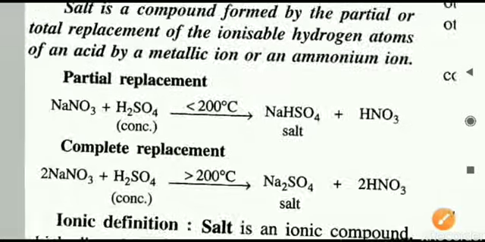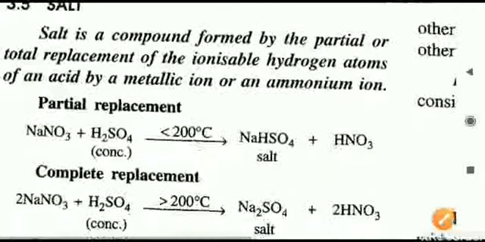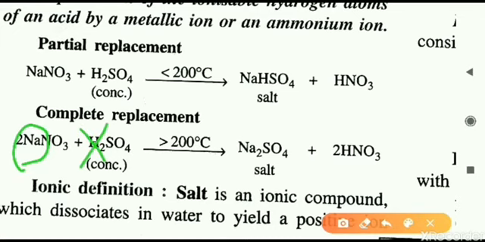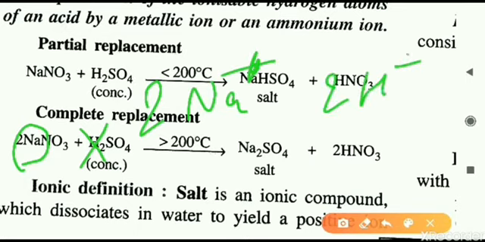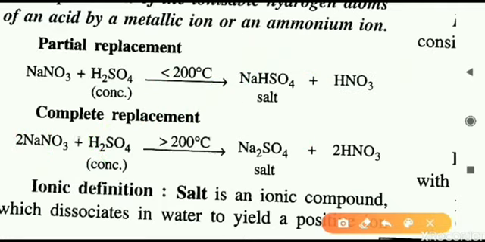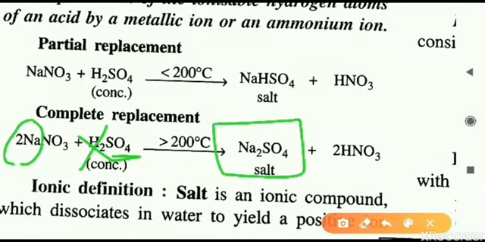So with the help of that example, we can deal with the definition. Another example: you can see complete replacement going on here. This time we have taken sodium in more quantity, that is, the concentration is increased. 2 NaNO3, now 2 sodium atoms are there, and they can easily replace 2 hydrogen atoms. So 2 Na+ are there this time, because you can see in the equation, H2SO4 is also releasing 2 H+. So these 2 H+ can be completely replaced by 2 Na+. As a result, we will get Na2SO4, that is, the salt is prepared. The remaining thing will be the acid, that is, nitric acid is prepared.